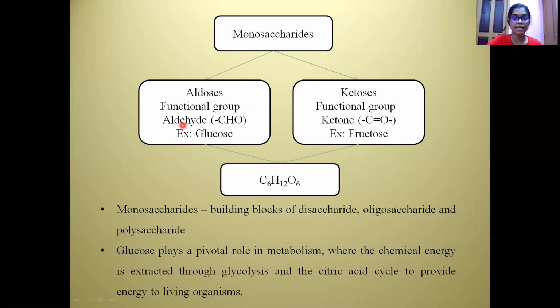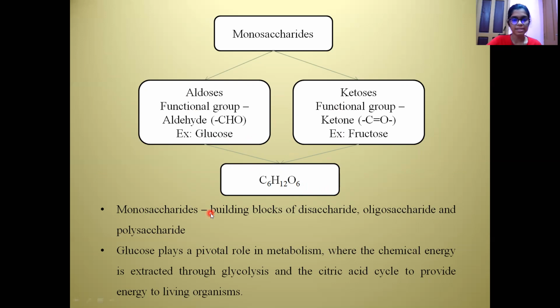Aldoses contain the aldehyde, that is the CHO, as their functional group, whereas the ketoses contain the ketone, that is the C double bond O, as their functional group. So an example of aldose is glucose, and an example of ketose is fructose, considering the hexose part of the monosaccharide. And there are also triose, tetrose, and pentose aldose sugars and ketose sugars, which we will discuss in the upcoming slides. So, considering the hexose, both glucose and fructose, though having different functional groups, have the same molecular formula, that is C6H12O6.